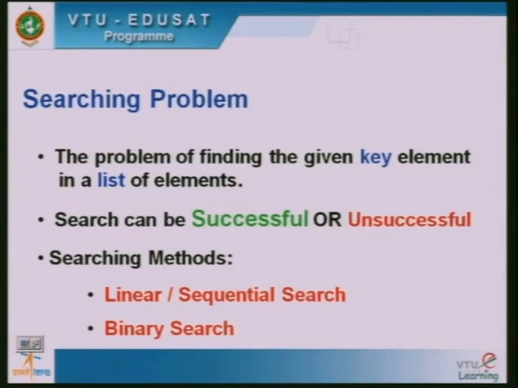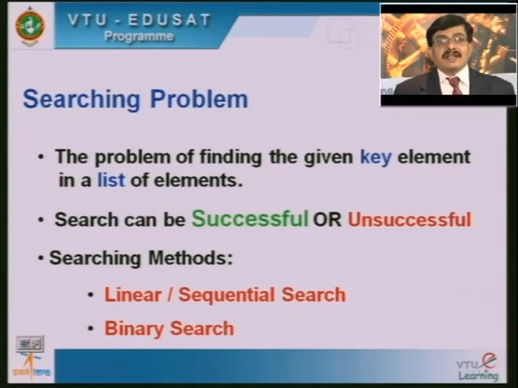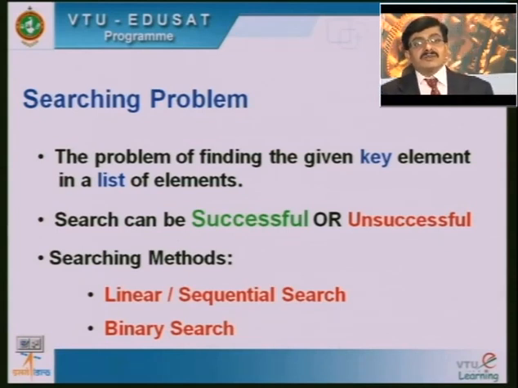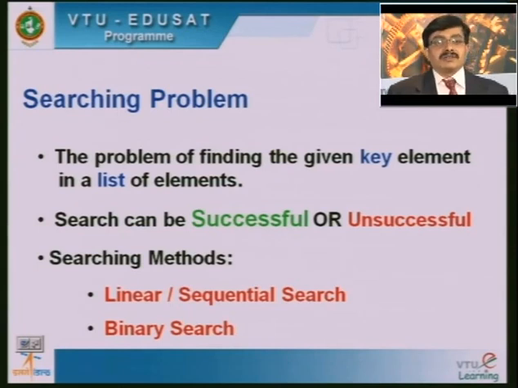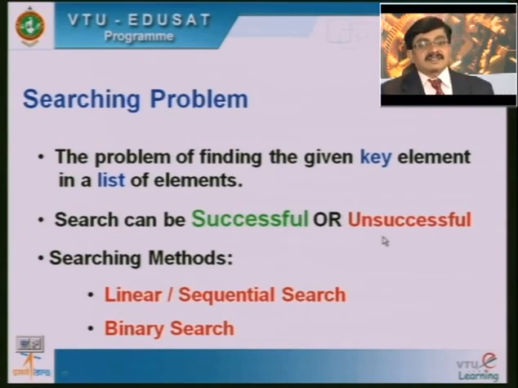It is the same as when you are using a mobile phone, where you may have many different contacts. If you are looking for a particular contact in the list of contacts that you have, that is nothing but searching, and different algorithms can be used to perform that operation. So, searching for a particular key element in the list of elements. Here we have two types of results. A search can be a successful result or an unsuccessful result. If the key element you are searching for is present in the list, we call it a successful search, and if the key element is not present in the list, we call that an unsuccessful search.